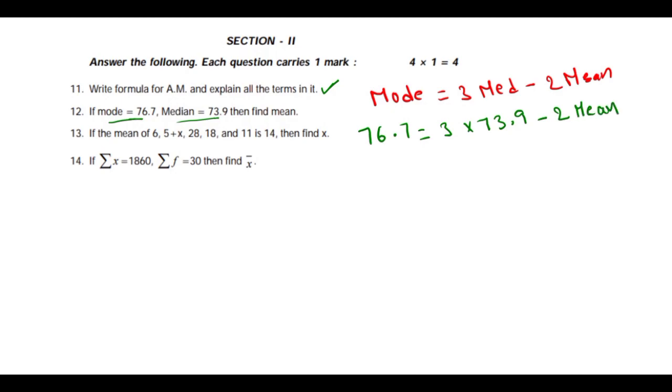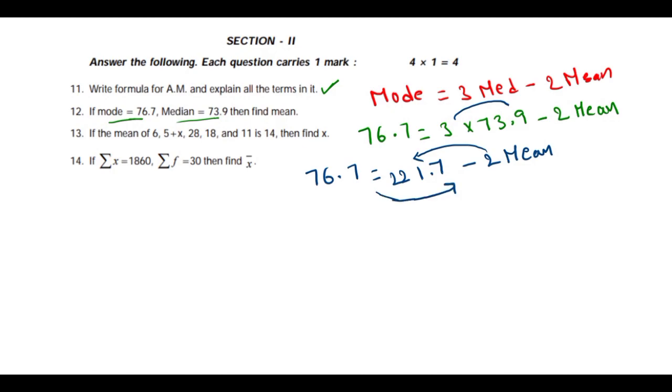Right, so the next step we write here 76.7. So multiply these two: 3 9s are 27, 3 3s are 9 plus 2 is 11, 3 7s are 21 plus 1 is 22. So 221.7 minus 2 mean. Now transpose this one here and this value here.